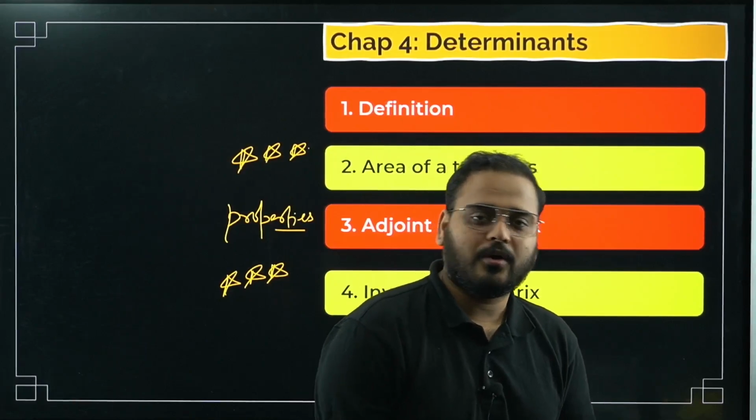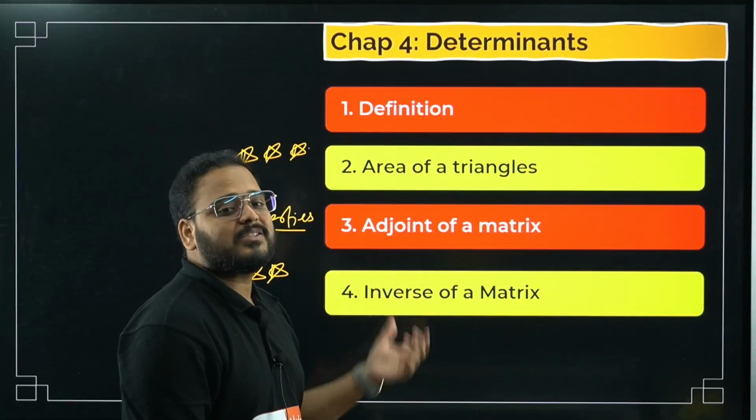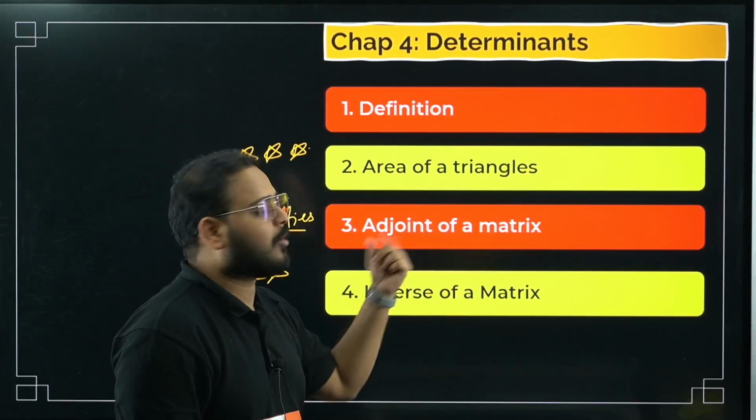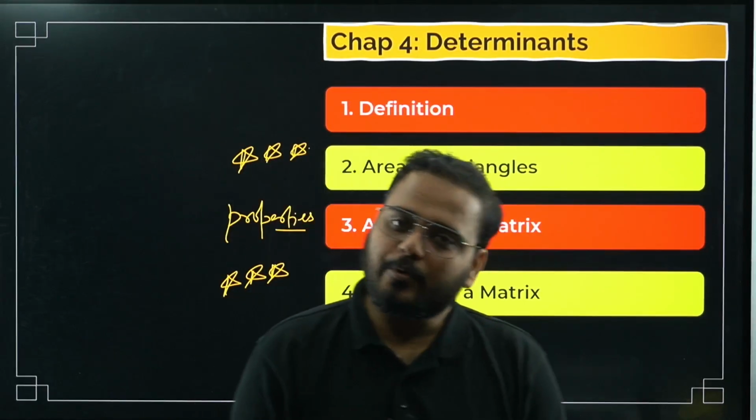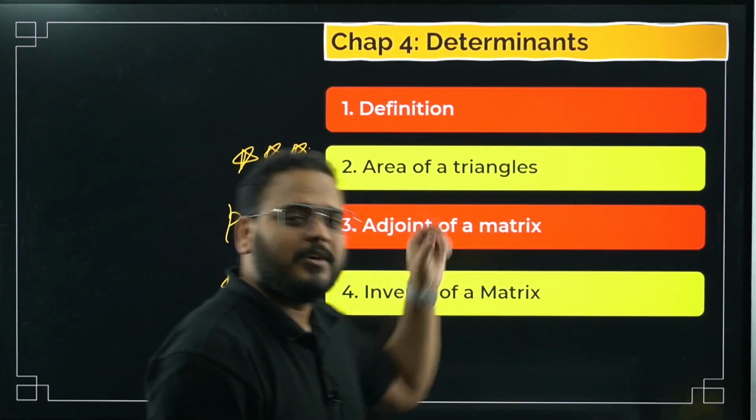It'll come for sure. Since this question is coming and this will use the application of adjoint of matrix, that makes this topic very, very vital. I hope you agree, right? So let me know if you have a different opinion about the topic, the chapter. Let me know in the comment section.